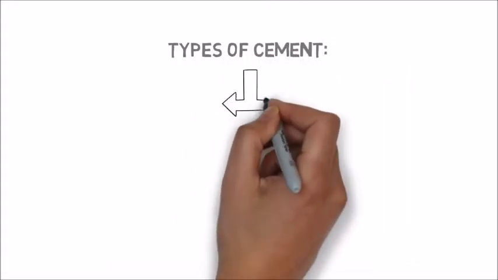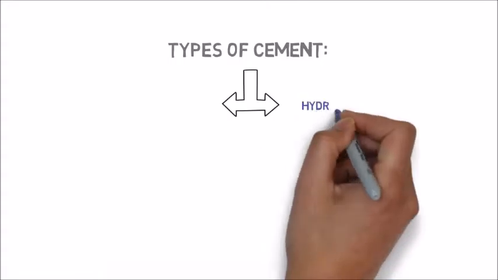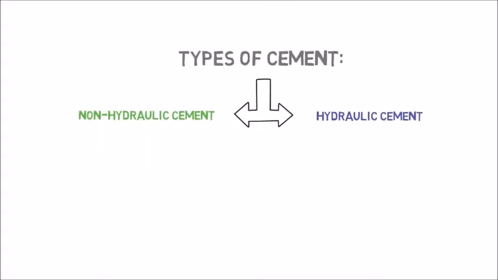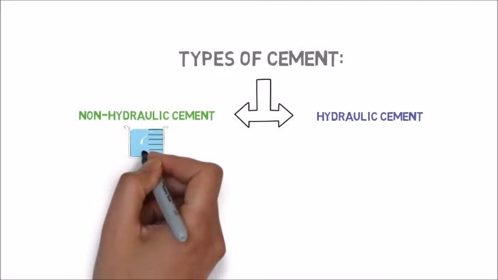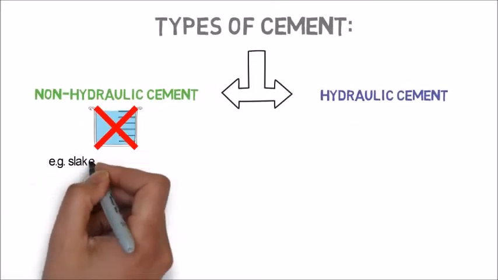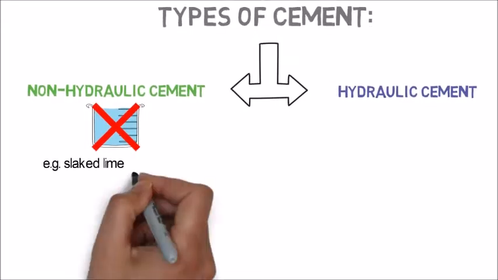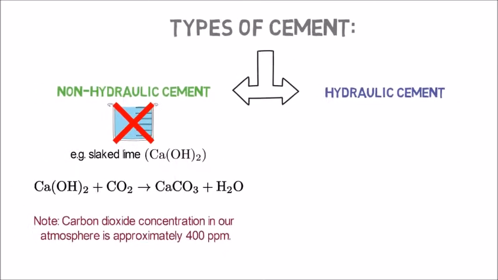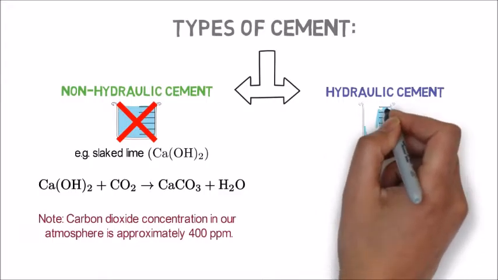There are different types of cement. Cements used for construction are characterized as either hydraulic or non-hydraulic. Non-hydraulic cements do not harden underwater. One example is slaked lime, or calcium hydroxide. This non-hydraulic lime sets via reaction with carbon dioxide that is present in our atmosphere.